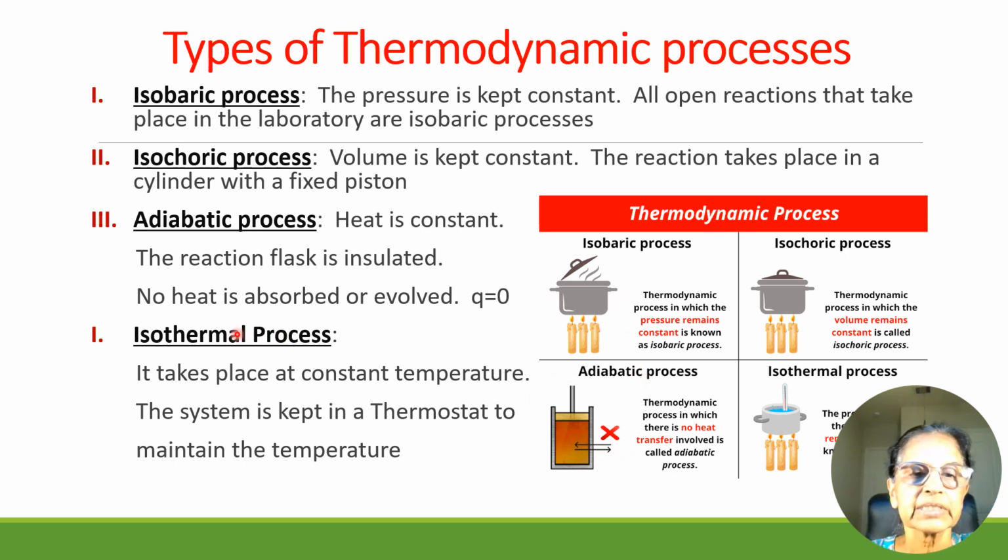And the last one is an isothermal process. Iso means same. Thermal is temperature. So temperature remains constant. The system is kept in a thermostat to maintain the constant temperature. Here it is an isothermal process.